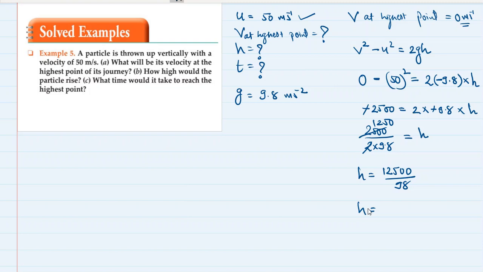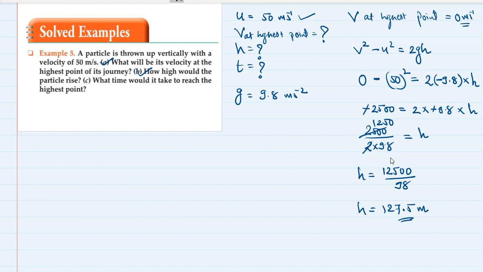Okay, so I hope you have got the correct answer. It is approximately 127.5 meter. So this is the maximum height. See the first answer, what will be its velocity at the highest point of the journey? 0 meter per second. How high would it rise? 127.5. What time would it take to reach the highest point?